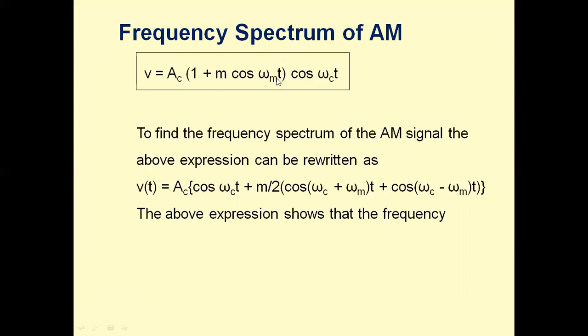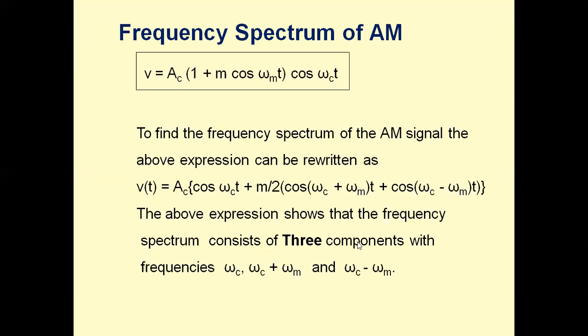So cos omega_m t into cos omega_c t product equals 1 by 2 into cos sum plus cos difference. So what frequencies are present in this? There are three frequencies present: one is omega_c, the other is omega_c plus omega_m, and the third is omega_c minus omega_m, in angular frequencies. In terms of the original frequencies, we have fc, fc plus fm, and fc minus fm.